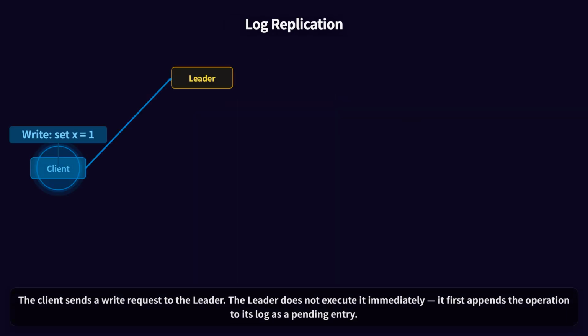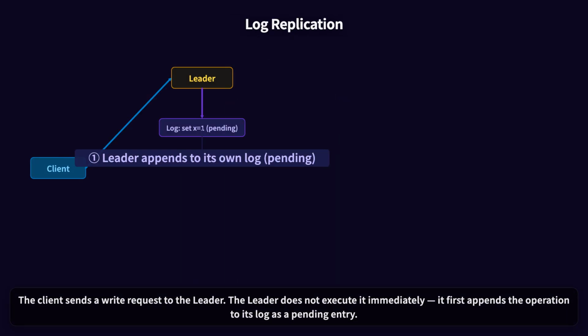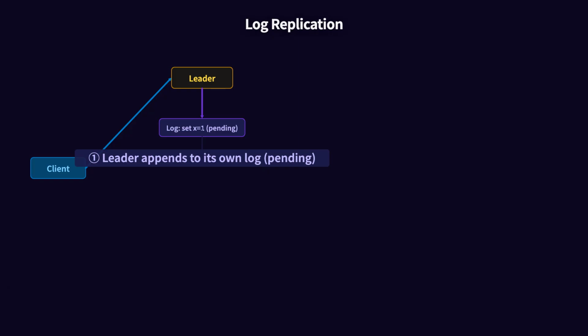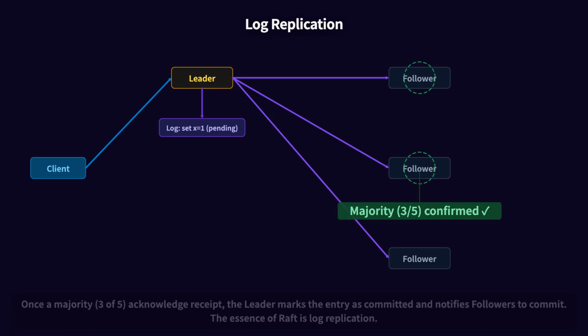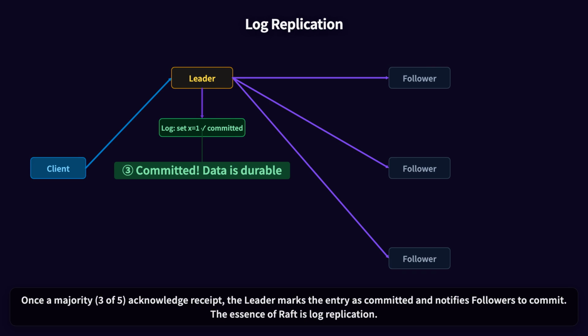The client sends a write request to the leader. The leader does not execute it immediately. It first appends the operation to its log as a pending entry. The leader then sends this log entry to all followers. Followers append it to their own logs and reply with an acknowledgement. Once a majority, 3 of 5, acknowledge receipt, the leader marks the entry as committed and notifies followers to commit.